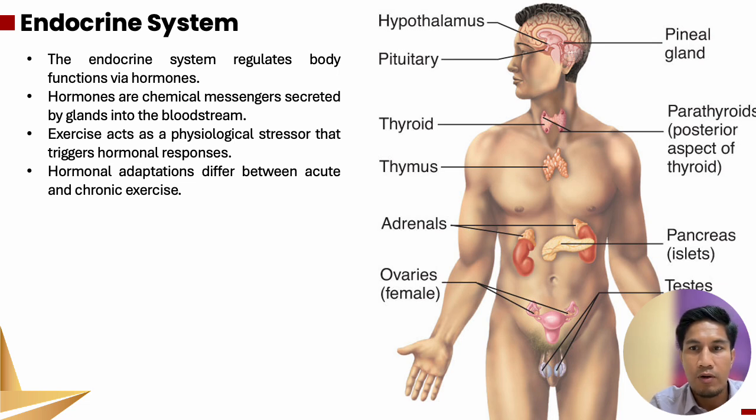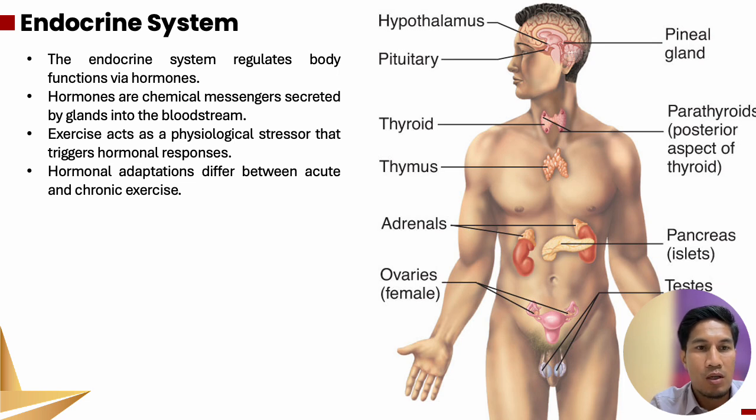Examples of the hormone glands involved in our body are the pituitary, thyroid, adrenal glands, pancreas, testes, and ovaries. Hormones are chemical messengers secreted by glands into the bloodstream. So the hormones will be absorbed and go through the blood to regulate body function. Exercise acts as a physiological stressor that triggers hormone response. So when we perform exercise, our hormones will be triggered and then regulate body function.